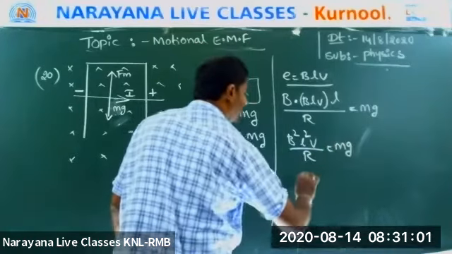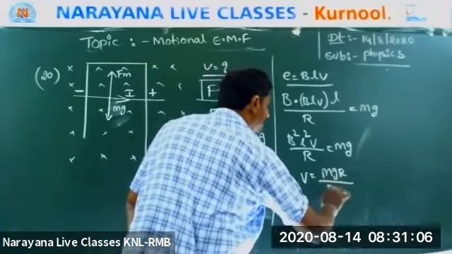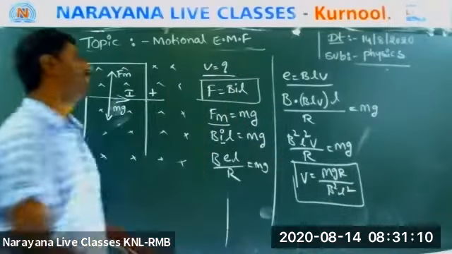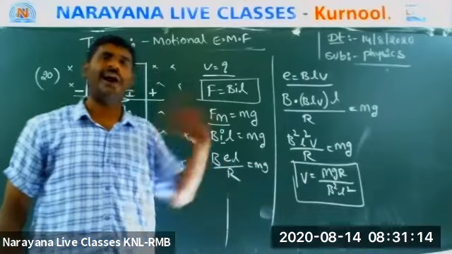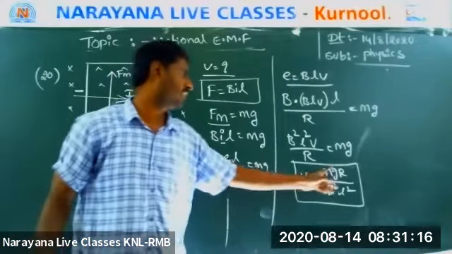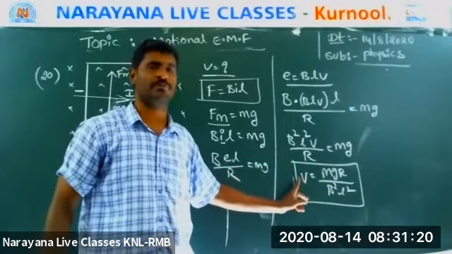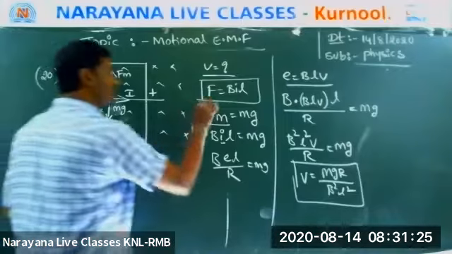Now what I was asking in the question? V. So V is equal to mgR by B squared L squared. This is the terminal velocity formula. Sometimes they will ask the answer directly, meaning they will give the m value, R value, B value and L value. Then directly use this formula. V is equal to mgR by B squared L squared. So please remember, this is important.